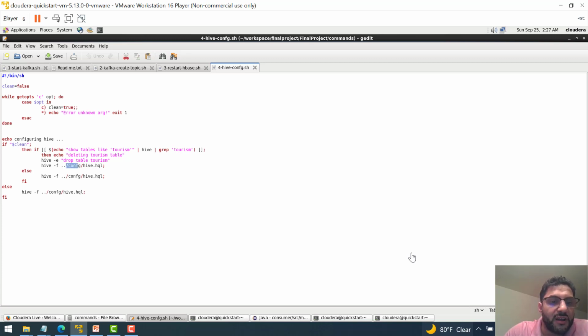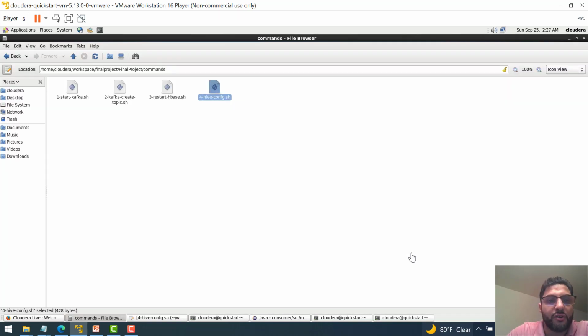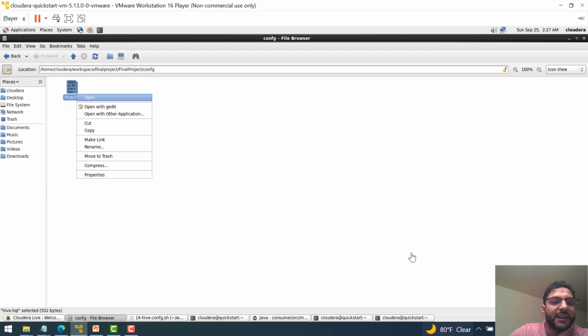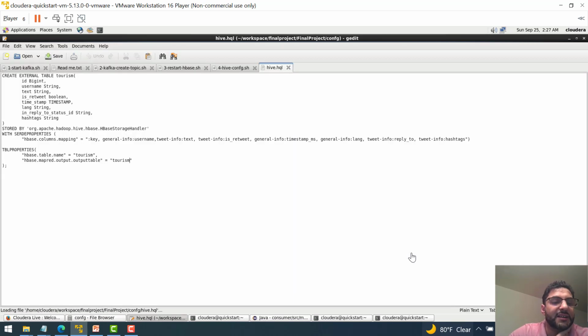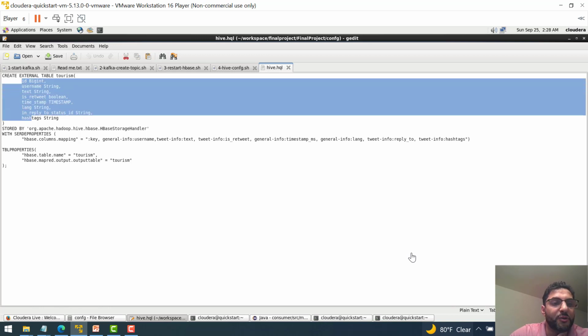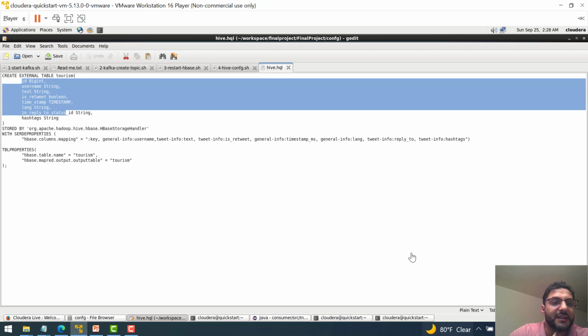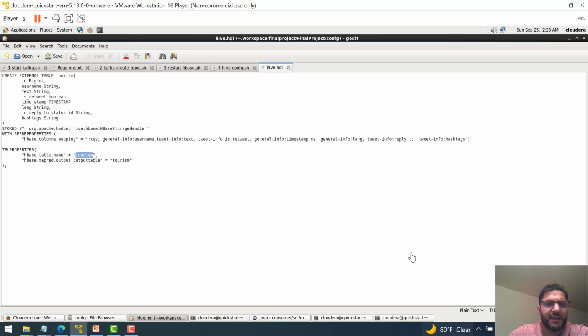This is the configuration file that I'm talking about. Let's open it and see how we are creating a table in Hive from HBase. So this is the create table command, create external table tourism, and then these are the attributes of that. As I created it external, it's gonna read the data, and the table name is tourism. Basically, this is a pretty straightforward create table command.